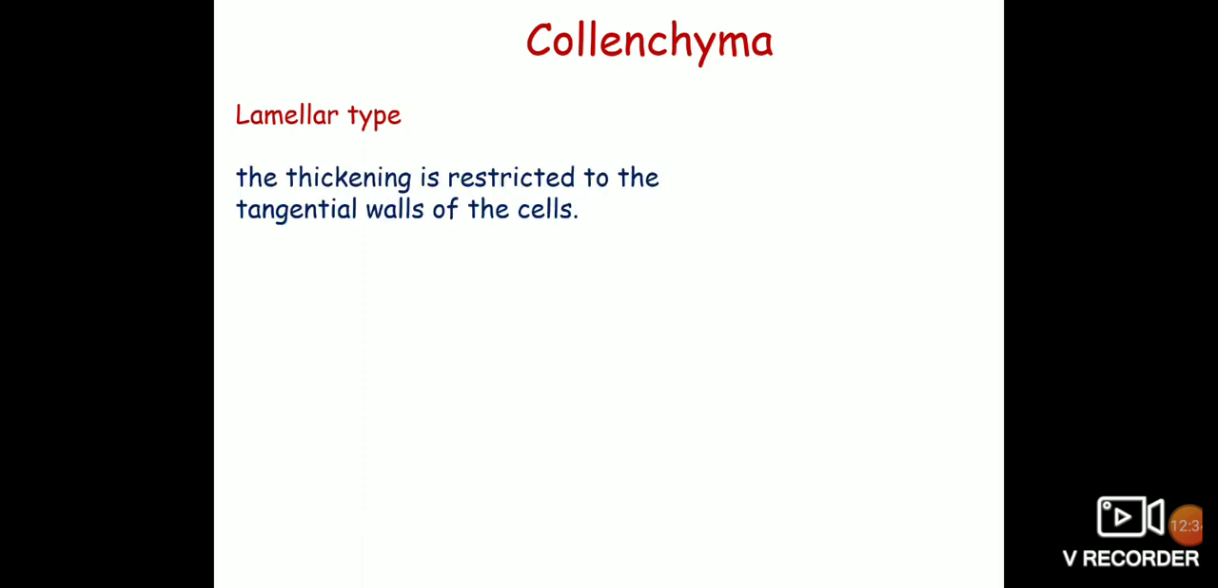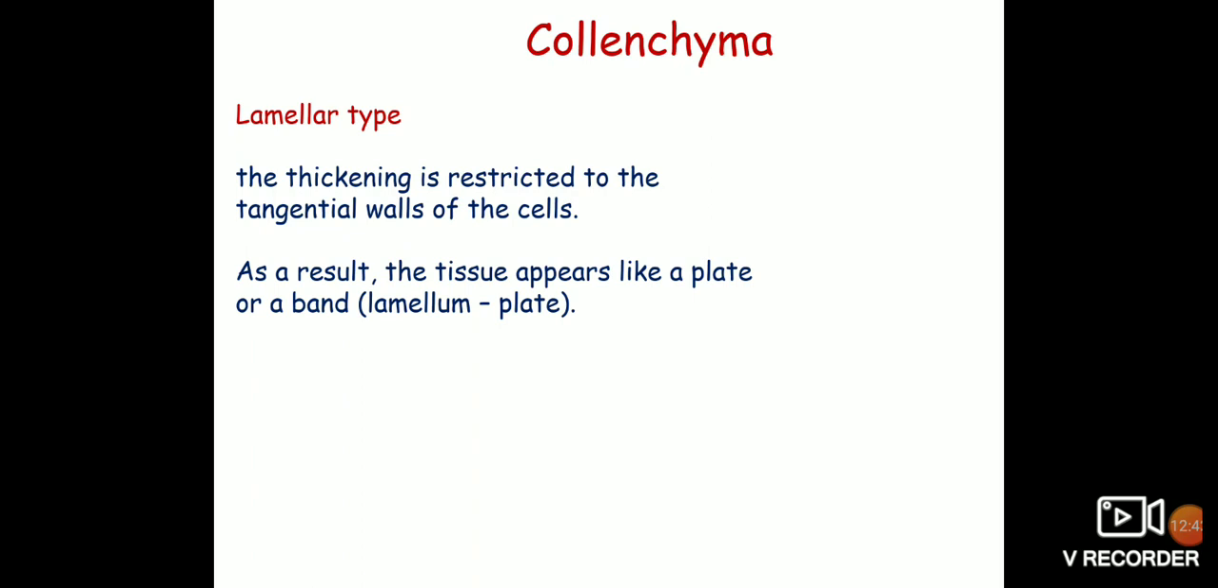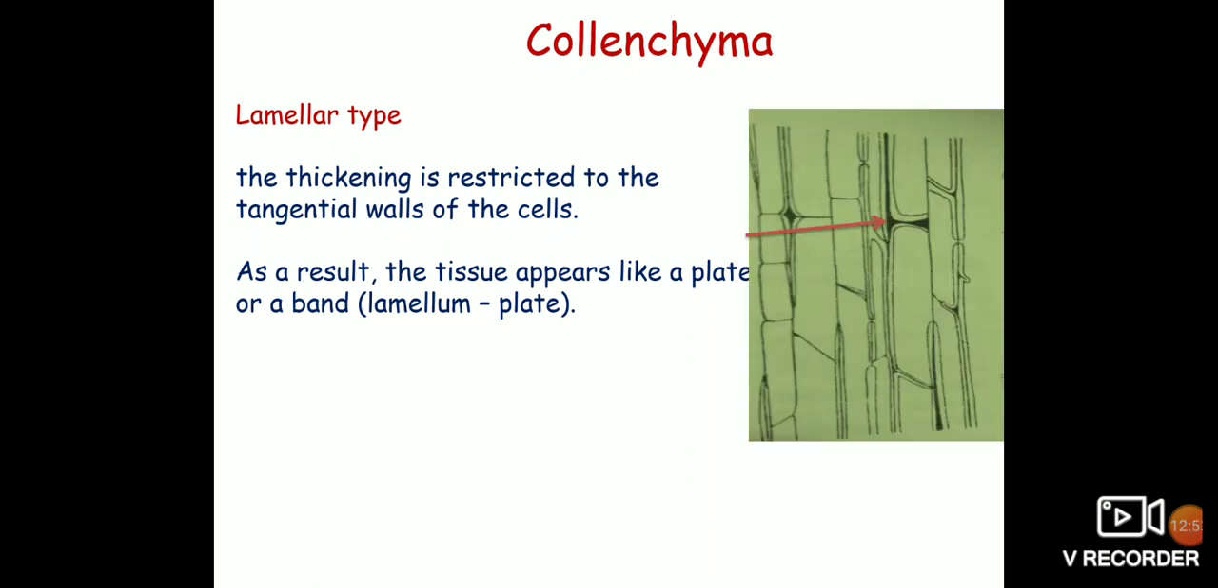The second type of collenchyma is lamellar collenchyma, in which the thickening is restricted to the tangential walls of the cell. As a result, the tissue appears like a plate or like a band. So the name lamellar itself indicates the plate. This type of collenchyma is found in Sambucus, Rheum, Eupatorium.